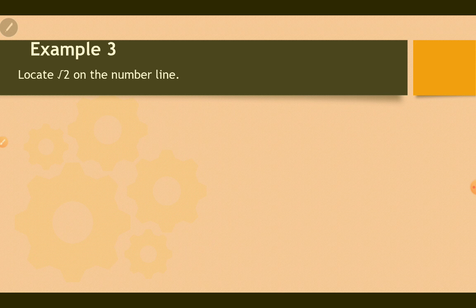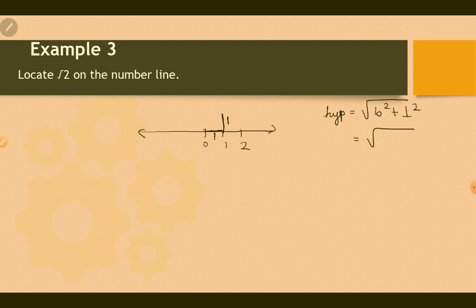Example 3. Locate root 2 on the number line. So let's draw a number line with 0, 1, 2. Take 1 centimeter and draw a perpendicular of 1 centimeter. Then by Pythagoras theorem we know hypotenuse is equal to root of base square plus perpendicular square. Base over here is 1 centimeter and perpendicular is 1. So hypotenuse is root 2.